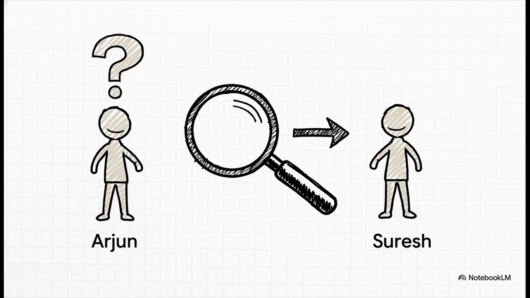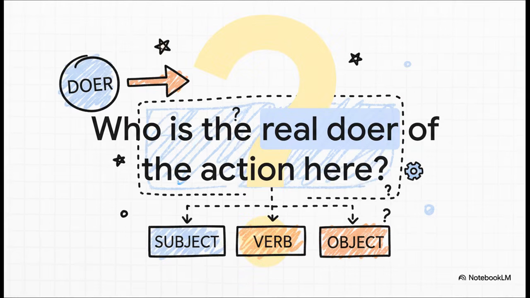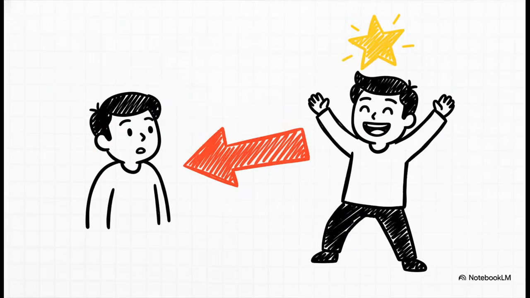Check out this sentence, Arjun was beaten by Suresh. Now, be careful here. Your brain is probably screaming that Arjun is the subject because he's first. But let's dig a little deeper than that. Okay, for just a second, I want you to completely forget about word order. Let's go back to our main rule. The subject is the doer. So in this sentence, who is actually doing the beating? Is it Arjun or is it Suresh? It's Suresh. The real doer is Suresh. Even though his name is way at the end of the sentence, he's the one performing the action. And that means Suresh is our subject. See? That's a total game changer, isn't it?